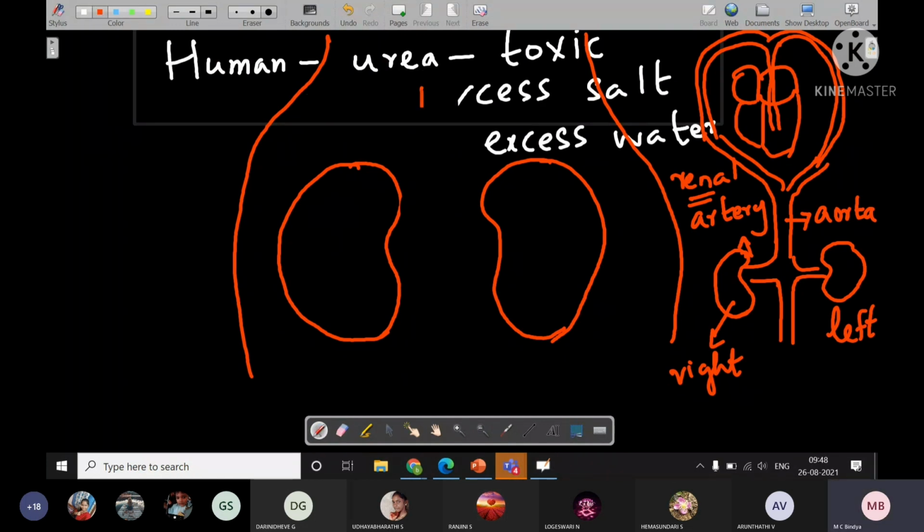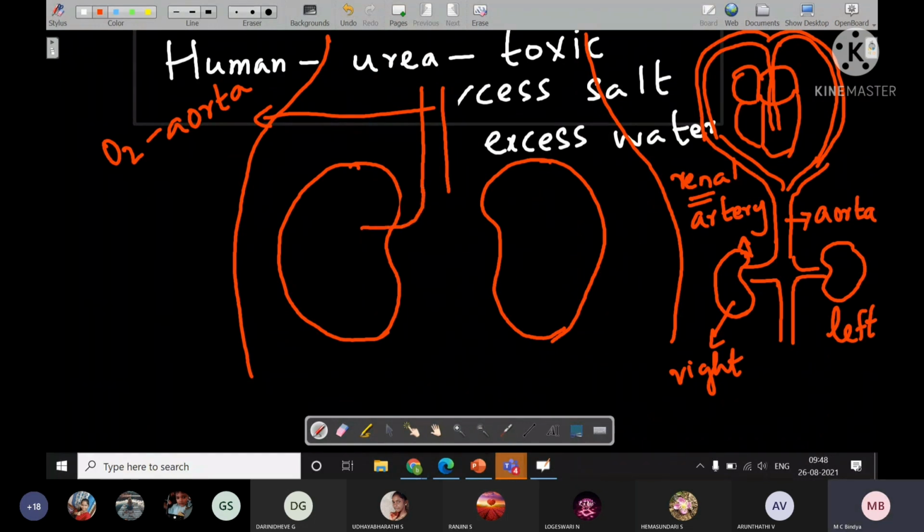First you have to draw the aorta coming from the heart. It has oxygenated blood, but it also has waste. It has oxygen, but nitrogen waste is present in that. That has to be removed.